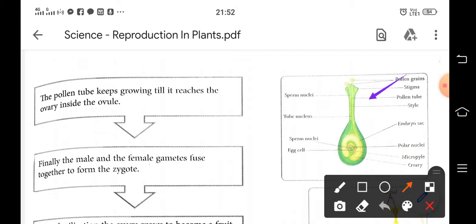It is the pollen tube which is inside this, and it reaches the ovary inside the ovule. Finally, the male and female gamete fuse together here in the ovary to form the zygote.